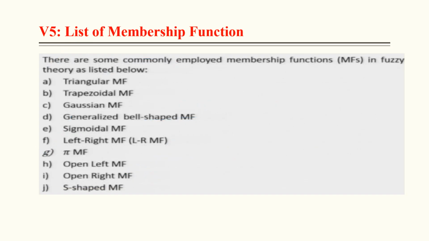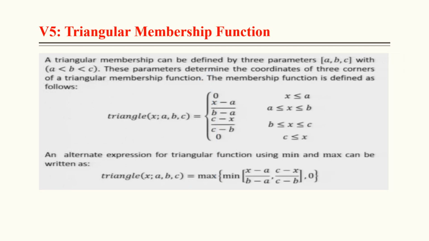Now the list of membership functions. These are the various membership functions available. I will go through them one by one, the important ones, and some assignment questions we already covered in our assignment. Triangular membership function: what do we have to take care of? We have to take care of this formula. It may be asked in the final examination. In a triangular membership function there are three parameters, right? So we have to take care of three parameters, a, b, c, and this is the formula. Another way to represent this is this one.